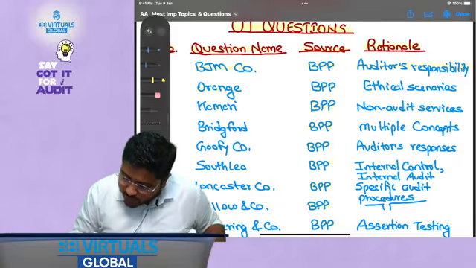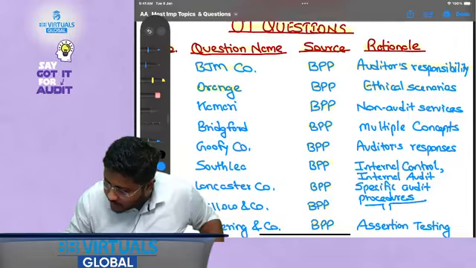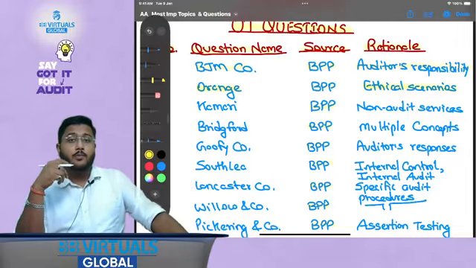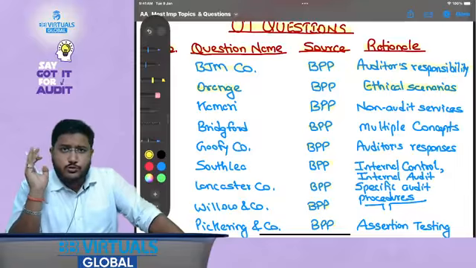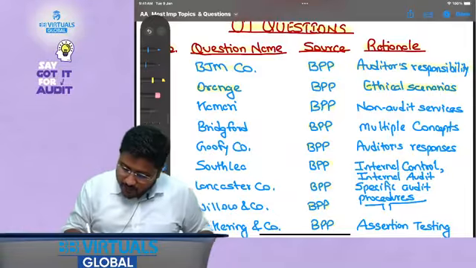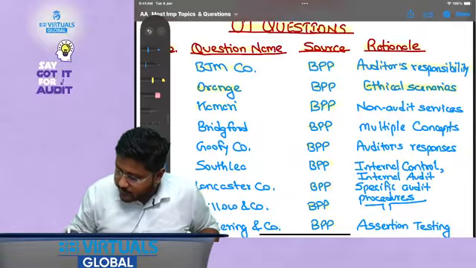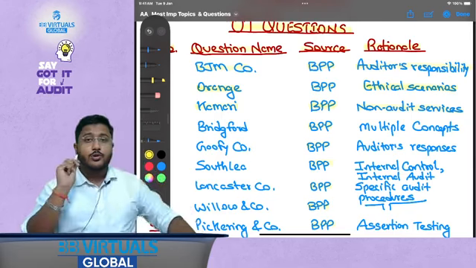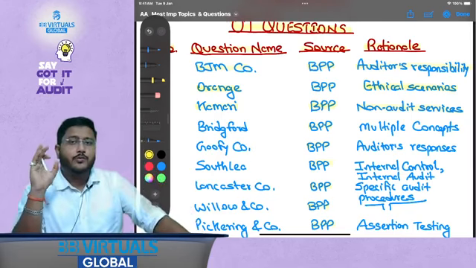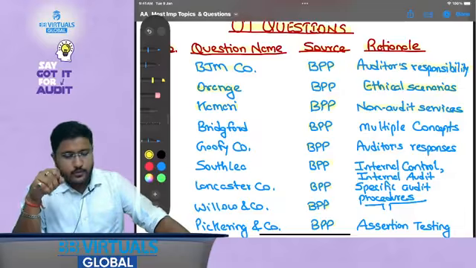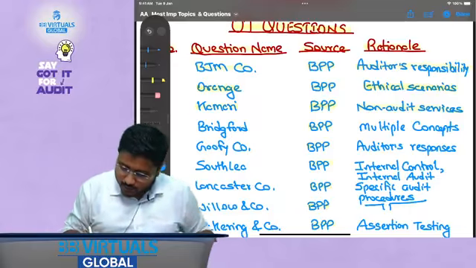Then Orange, BPP, ethical scenarios. This will talk about the ethical scenarios that an auditor could face and how the auditor needs to respond to these scenarios. Then Kamari, BPP, non-audit services. Like I told you, a lot of students miss out on non-audit services, and whenever there's a question they get a little confused. So that is why the non-audit services question is very important over here.